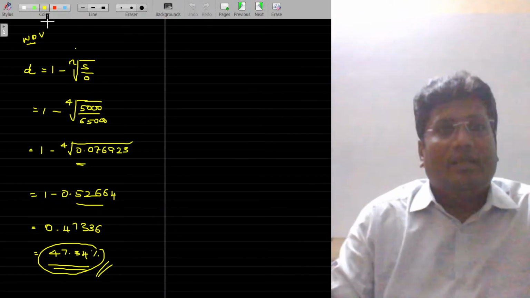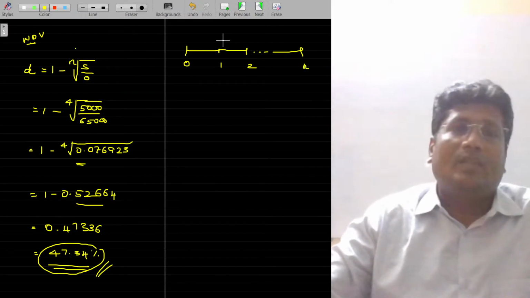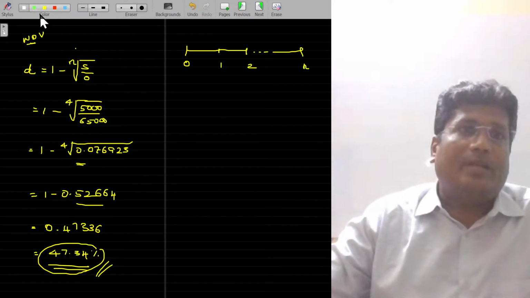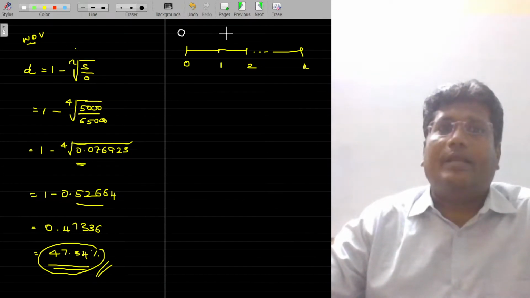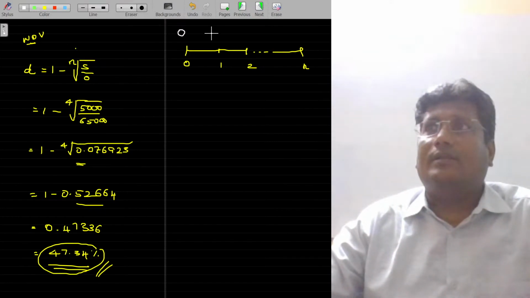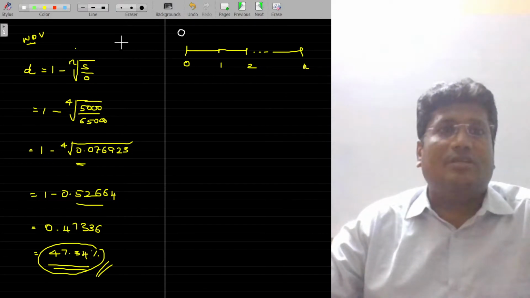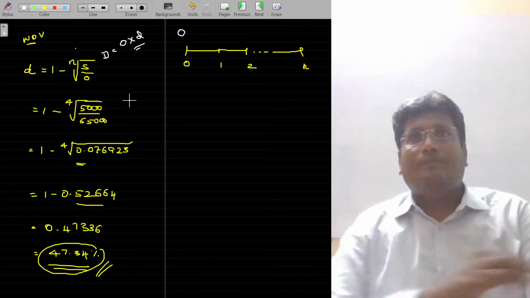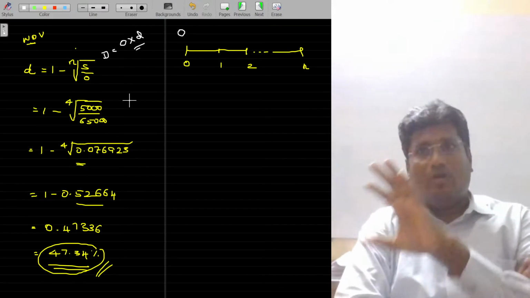How do I get the D? Understand that 0, 1, 2, nth year. I have an asset purchased at rupees, say, O value, the original value. By the first year end, what happens? We might have subtracted the depreciation, right? How do I calculate the depreciation for the first year? Depreciation is nothing but O into rate of depreciation. Am I right? This is the amount of depreciation. Sorry, D is the amount of depreciation.